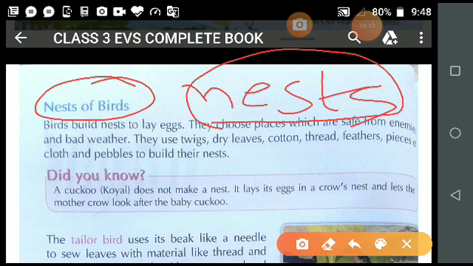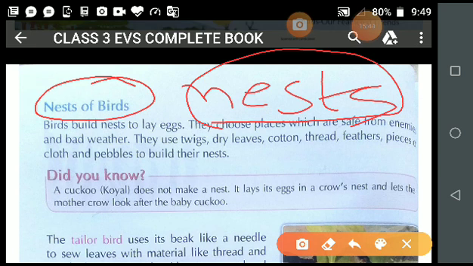You can note down in your rough copy: the process by which a baby bird comes out from the egg is known as hatching. Is it clear?